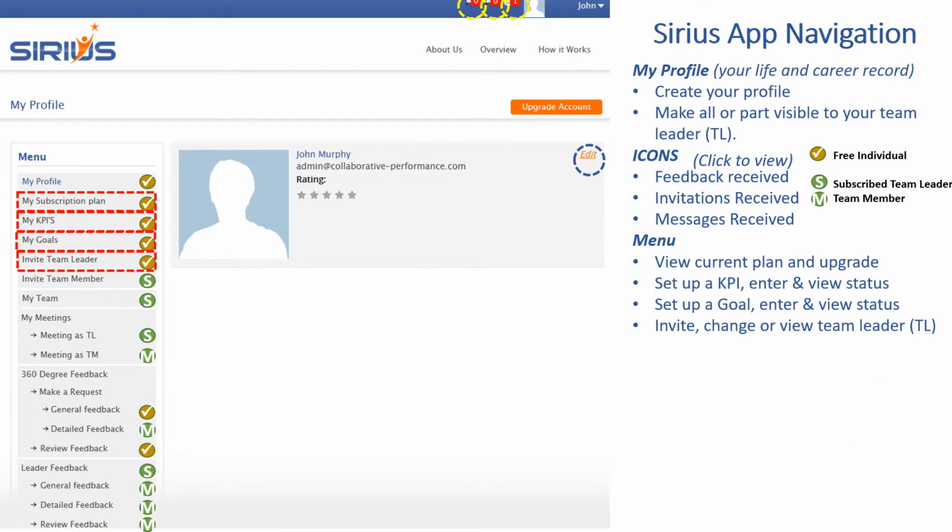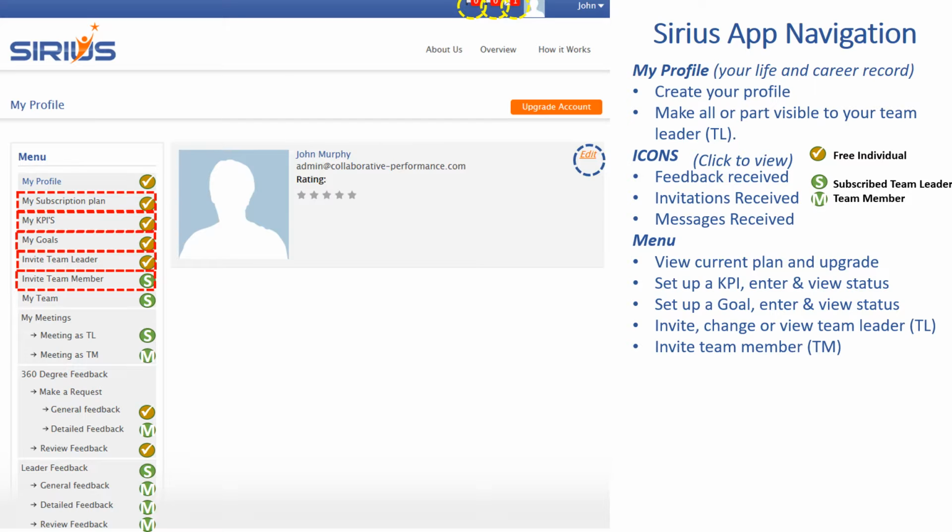On Invite Team Leader, here you can invite someone to become your team leader, your coach, or your mentor. You can change an existing team leader, perhaps if you've changed role or changed projects. Or if you're already set up with a team leader, when you click on this, you'll view details of your team leader.